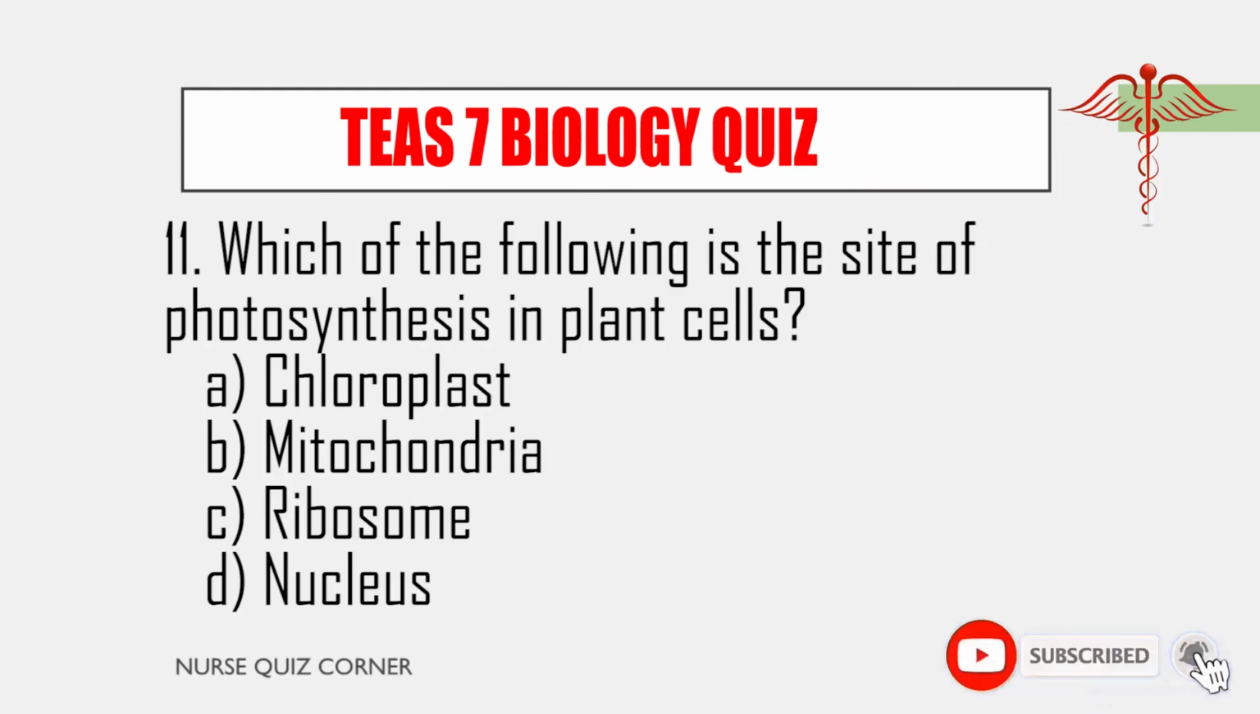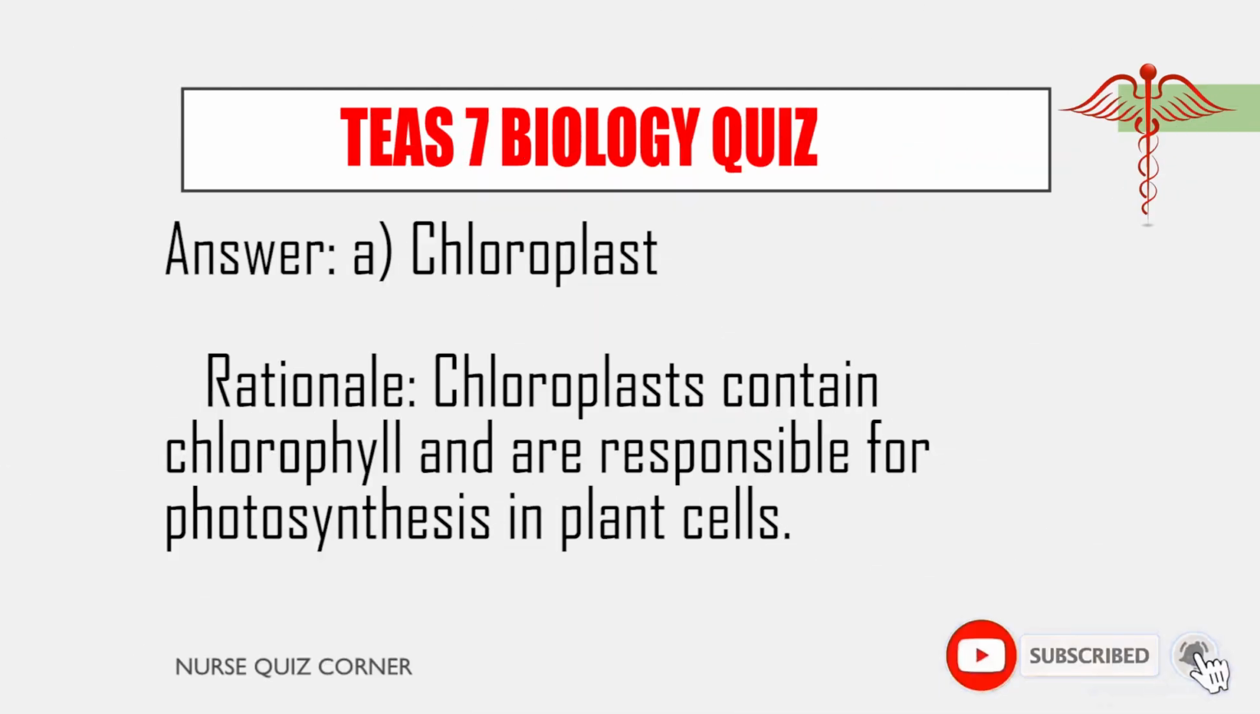11. Which of the following is the site of photosynthesis in plant cells? A. Chloroplast. B. Mitochondria. C. Ribosome. D. Nucleus. Answer chloroplast. Rationale. Chloroplasts contain chlorophyll and are responsible for photosynthesis in plant cells.